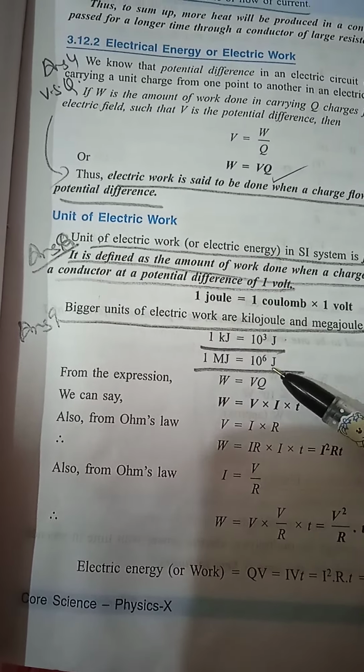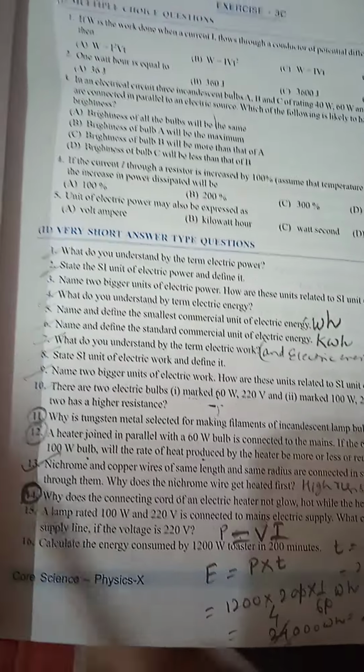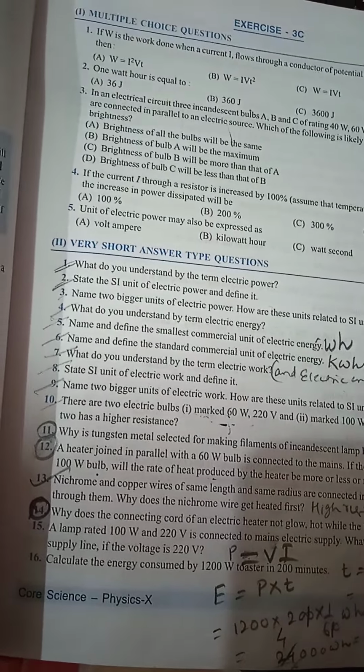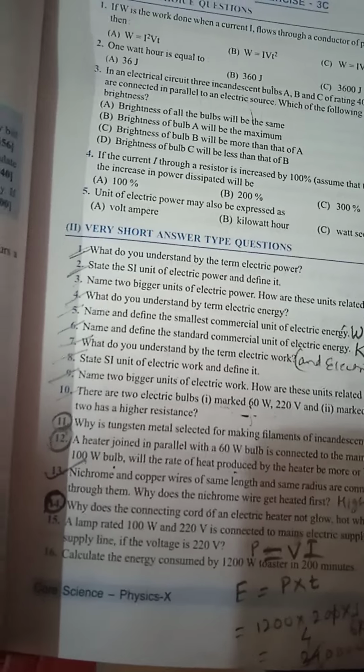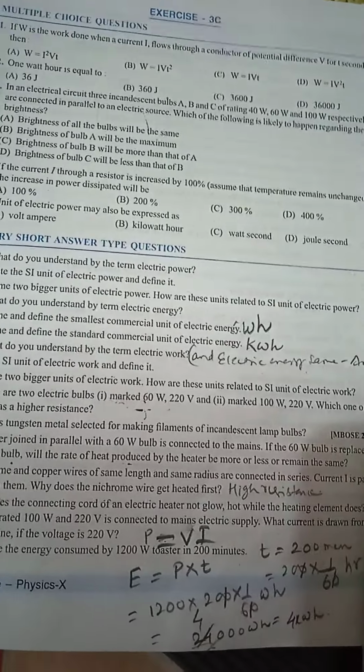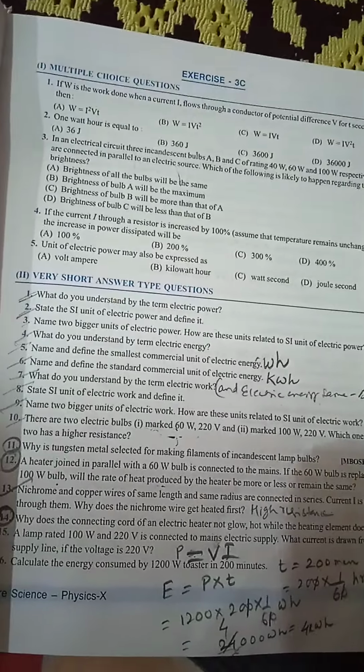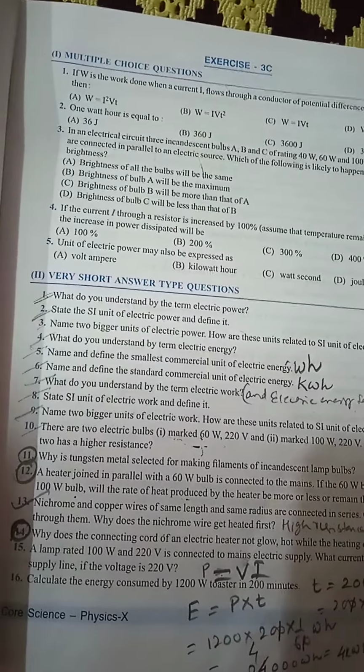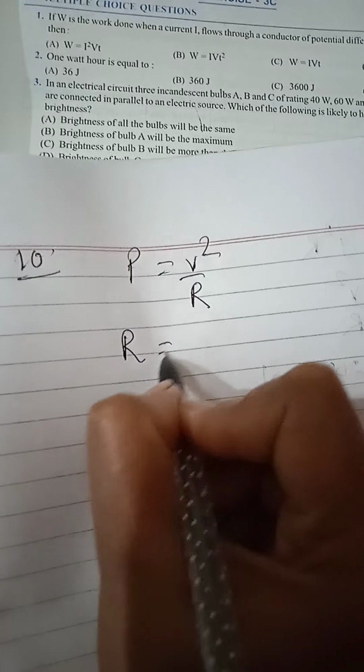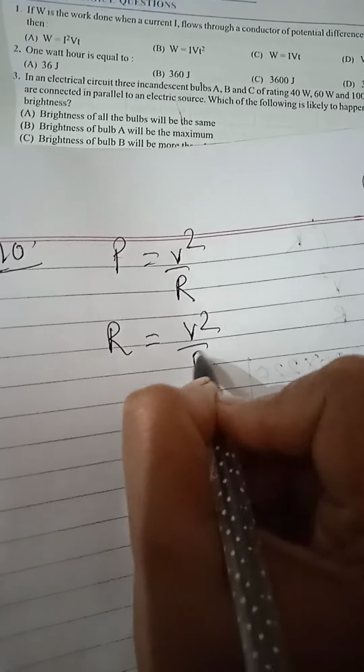Question number 10. There are 2 electric bulbs marked 60 watt, 220 volt and marked 100 watt, 220 volt. Which one has higher resistance? Now for this question number 10, we need a relation power is equal to V square by R. So R is equal to V square by P.